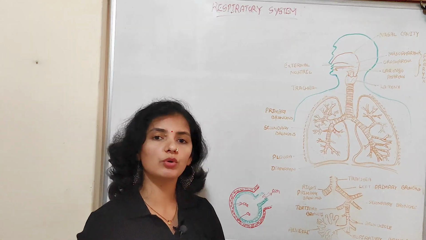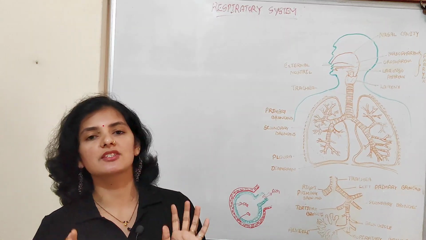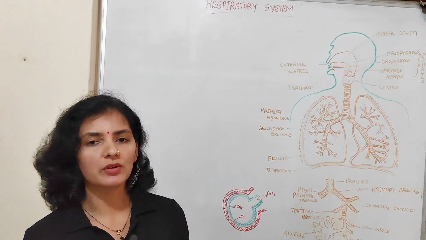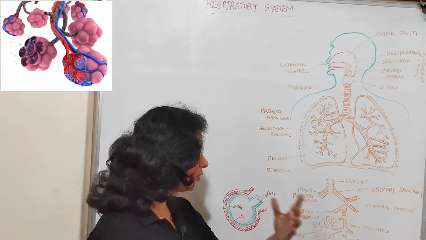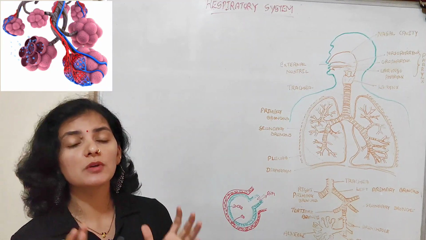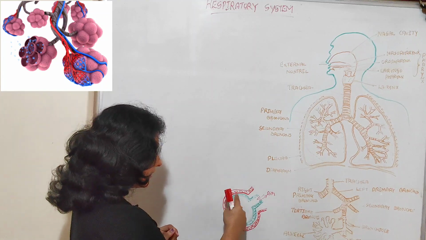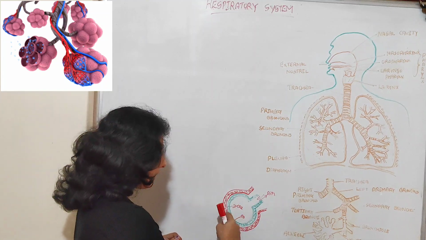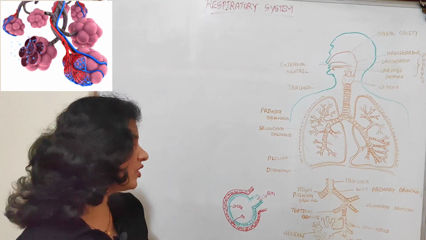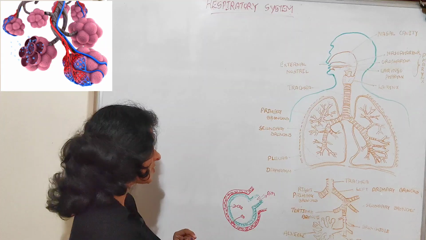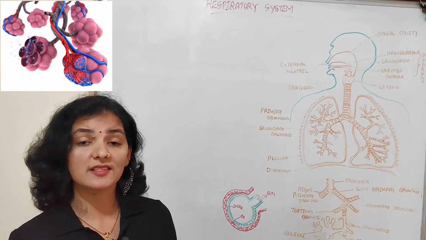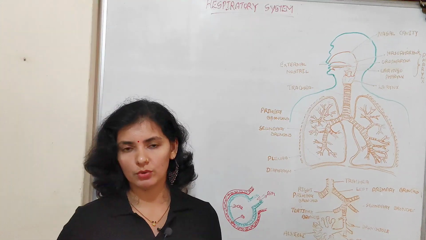So it is the alveoli which provide a surface for the exchange of gases, and the plural is alveoli, the singular is alveolus. This bag-like or balloon-like alveolus has a very thin wall and is provided with a network of blood vessels. As you can see, this green colored thing is the alveolus and it is surrounded by numerous blood vessels which carry blood, and there will be exchange of gases, that is oxygen and carbon dioxide, between the alveoli and the blood present in the blood vessels. So exchange takes place only in the alveoli part.